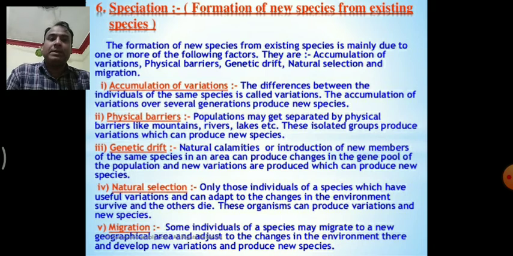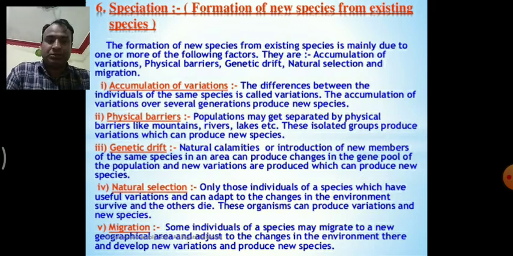Physical barriers. Populations may get separated by physical barriers like mountains, rivers, lakes, etc. These isolated groups produce variation which can produce new species. Third, genetic drift. Natural calamities or introduction of new members of the same species in an area can produce changes in the gene pool of the population, and new variations are produced which can produce new species.